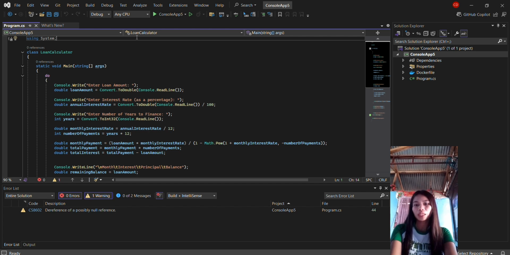Third, loop for multiple calculations. The calculation starts a while loop that runs until the user chooses to exit.